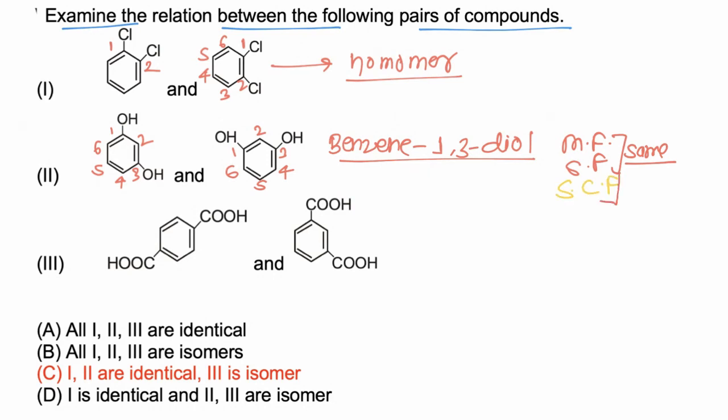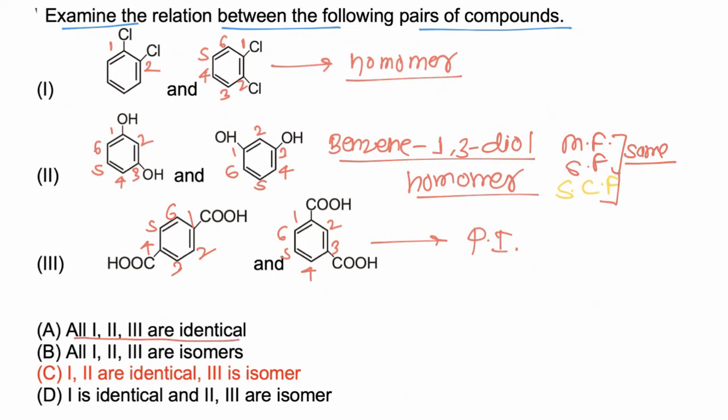So they are homomers, or identical molecules. Now if we consider the third example, this molecule has 6 carbons in the main chain, and the functional group is present at the first and fourth positions, while in the second example the functional group is present at the 1 and 3 positions. So both these compounds are called position isomers.